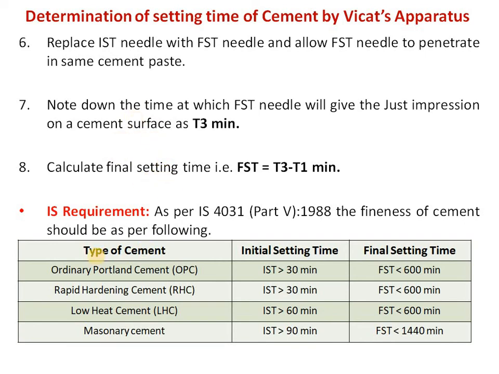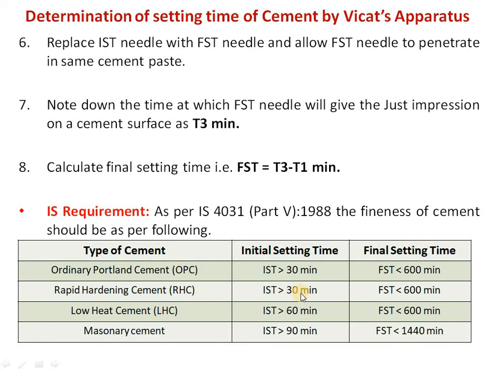As per IS 4031, the setting time for different cements should be as follows. For ordinary Portland cement, the initial setting time should be more than 30 minutes, whereas the final setting time should be less than 600 minutes.